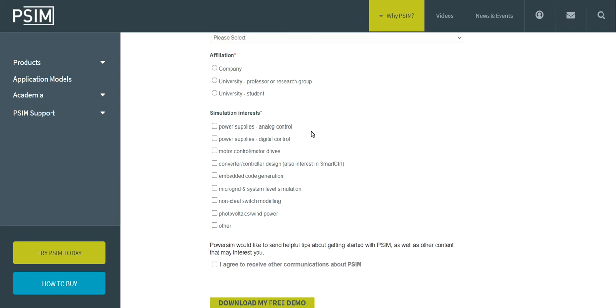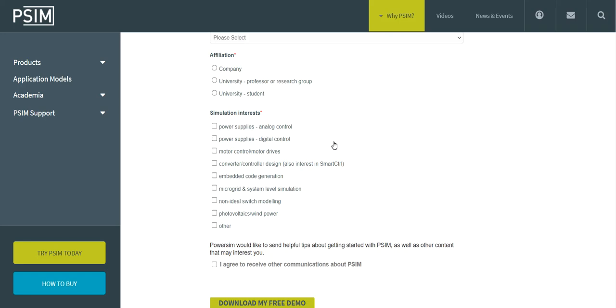So what you can do here: power supplies, analog control, digital control, motor controls, motor drives, and converter control designs. I also did some simulations here, like a DC to DC converter that I designed on this platform.